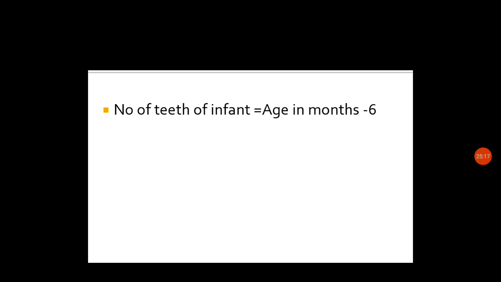So I hope you all are clear about what we've discussed in today's class. In today's class we have seen who an infant is, what the infancy period is, and some of the growth and proportional changes. Growth in terms of weight of the baby and the proportional changes in weight. Second was the length of the baby and its proportional changes, head circumference, chest circumference, then vital signs, and the last one was the eruption of teeth or dentition of the infant.